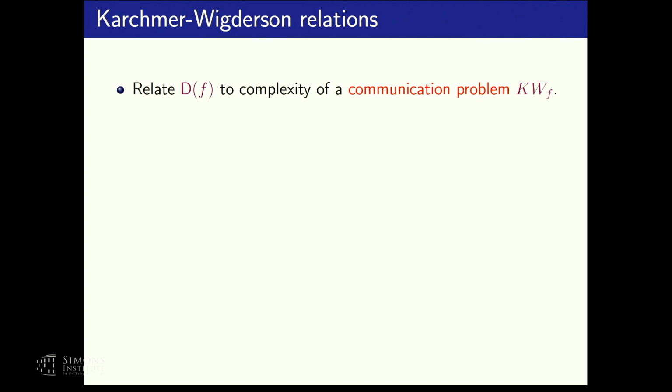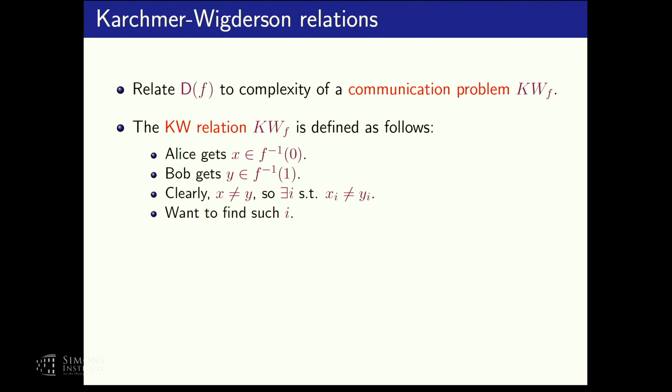What this framework does is relate the depth complexity of a function to the communication complexity of a related communication problem. These are the communication complexity techniques that Avi referred to earlier. Specifically, given a function f, we have this communication complexity problem, KWF, the Karchmer-Wigderson relation of f, or for short, the KW relation of f, which is defined as follows.